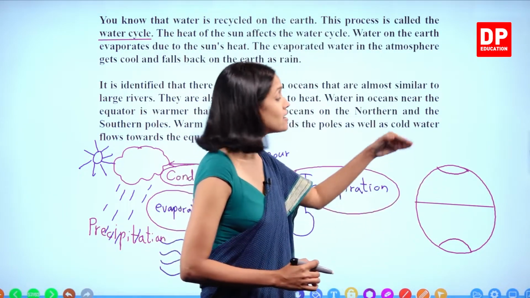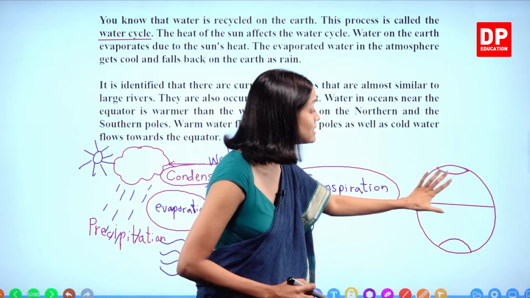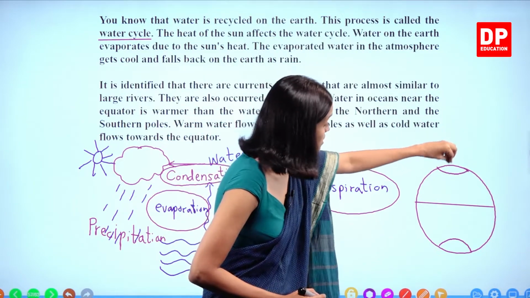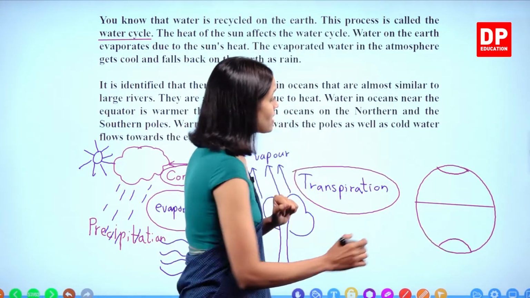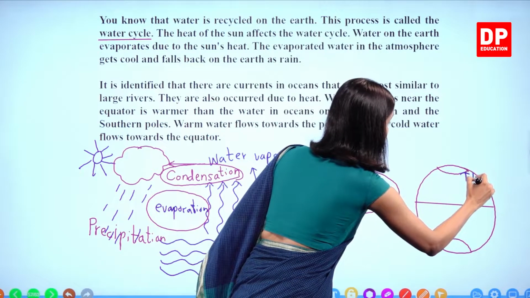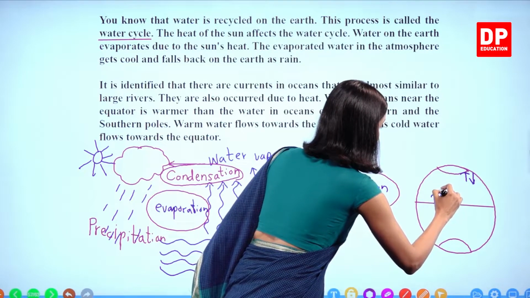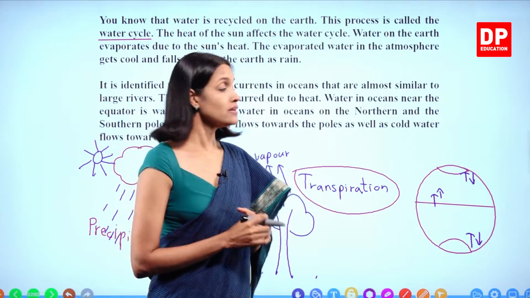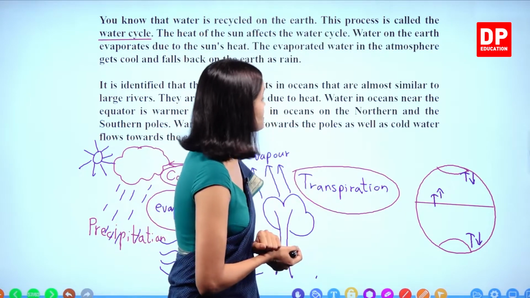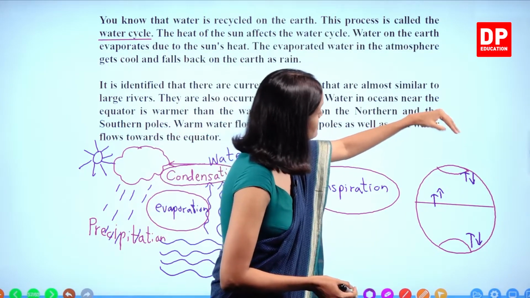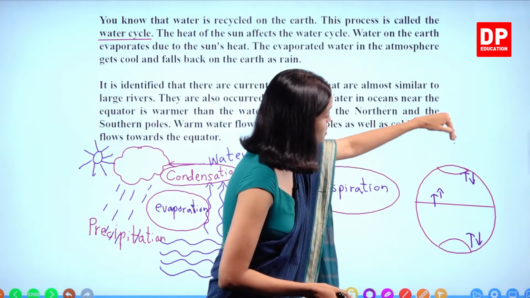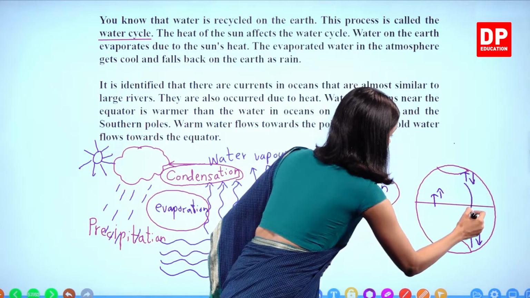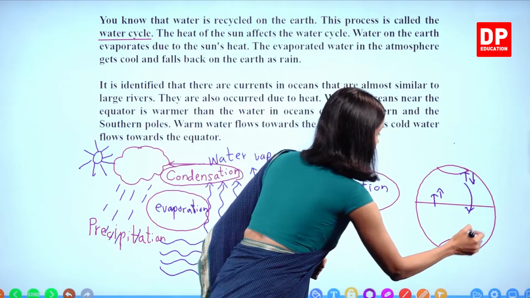So then what happens? The temperature of the water bodies present near the equator is much higher than the temperature of the ocean water in the polar regions. Right? Here temperature is low. Here temperature is high. Here also temperature is low. Right? So because of this temperature difference, what happens, children? The water with low temperature flows towards the areas with high temperature. Right? Here also that happens.